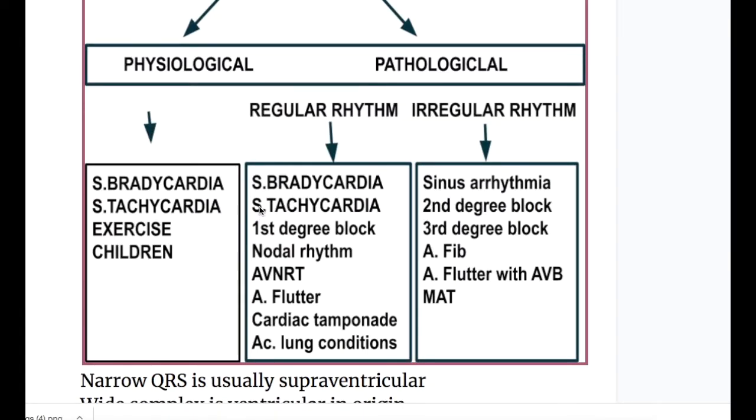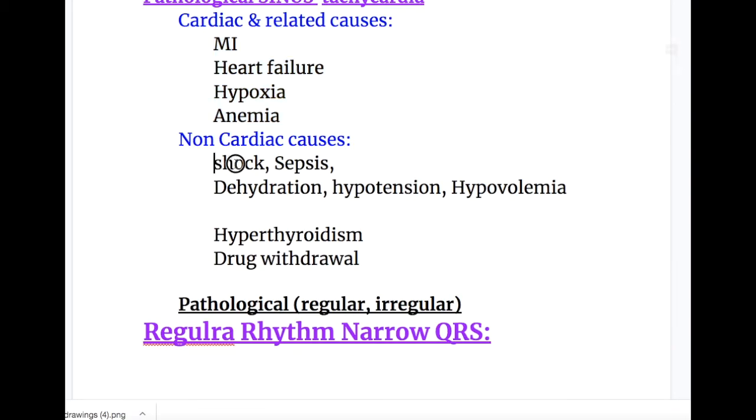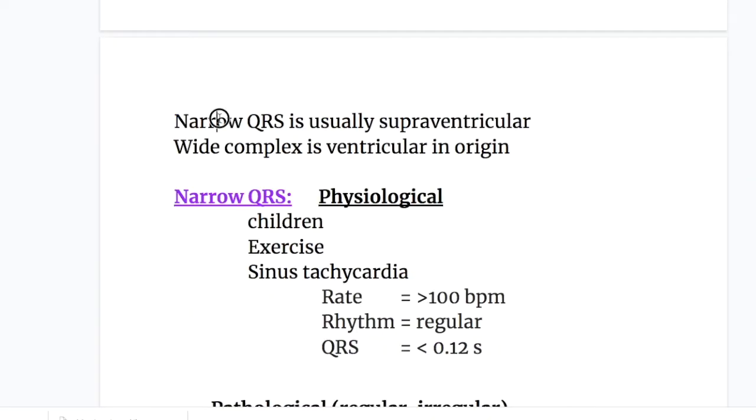Next in the line is sinus tachycardia. Pathological causes of sinus tachycardia are divided into cardiac and related causes and non-cardiac causes. Cardiac causes include myocardial infarction, heart failure, hypoxia, and anemia. Non-cardiac causes include shock, sepsis, dehydration, hypotension, and hypovolemia. Amongst other causes are hyperthyroidism, and drug withdrawal can also cause sinus tachycardia. Hyperthyroidism, Graves' disease, may also cause atrial fibrillation. Narrow QRS is usually supraventricular in origin, whereas wide QRS complexes are ventricular in origin.